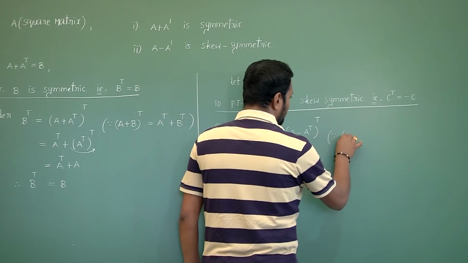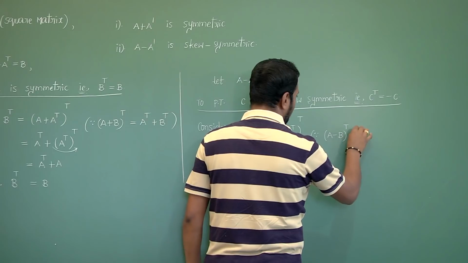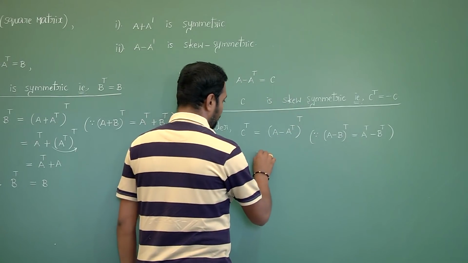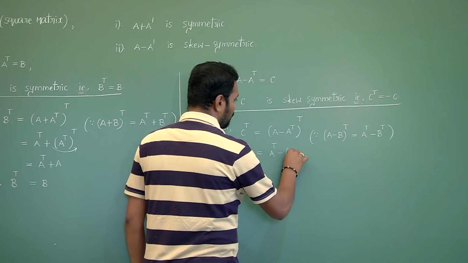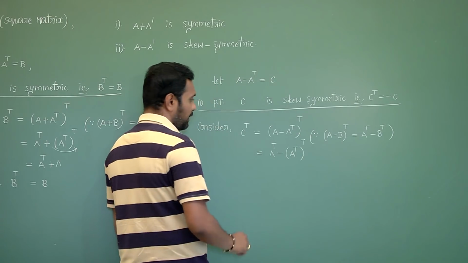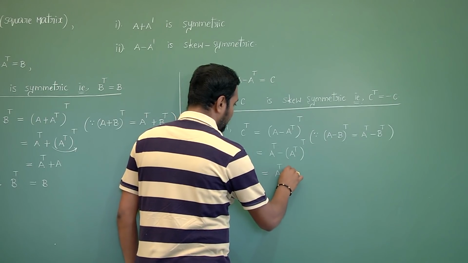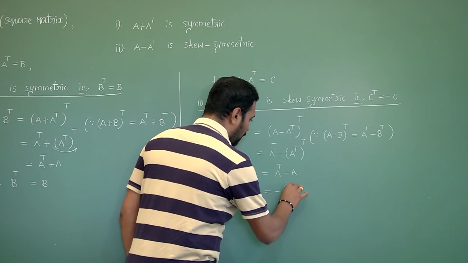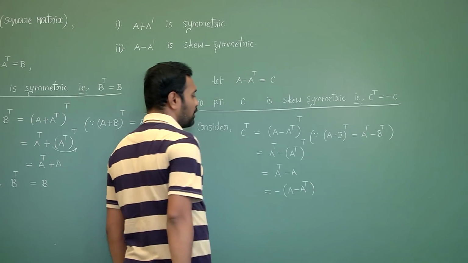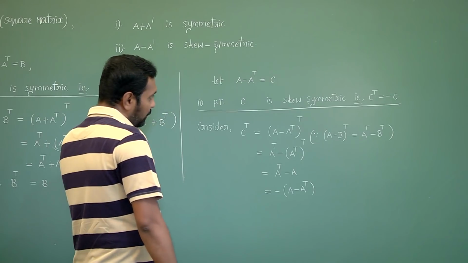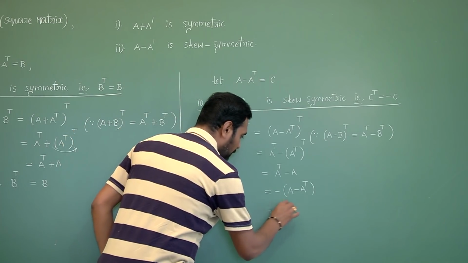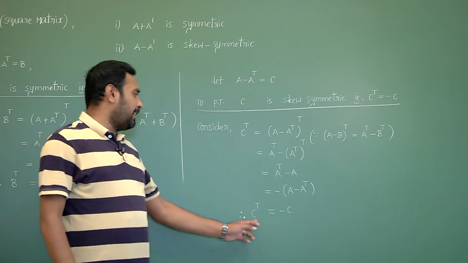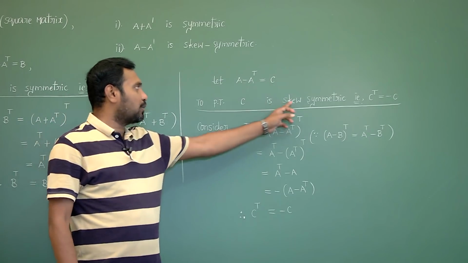Property you know that A minus B whole transpose equals to A transpose minus B transpose, equals to A transpose minus A transpose whole transpose, equals to A transpose minus A. If you take minus common, A minus A transpose, so that it is minus C. We have considered C transpose and we have got it as minus C. So that C transpose equals to minus C, therefore C is skew symmetric.